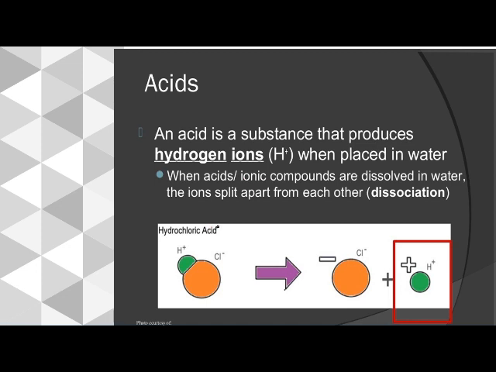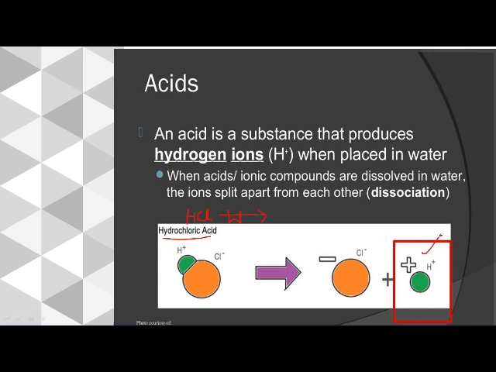Arrhenius said if we have an acid, for example, hydrochloric acid, the chemical formula is capital HCl, right? Correct. So when we dissolve or add any acid in water, for example when HCl is poured in water, it dissociates or splits into ions, namely cations and anions.